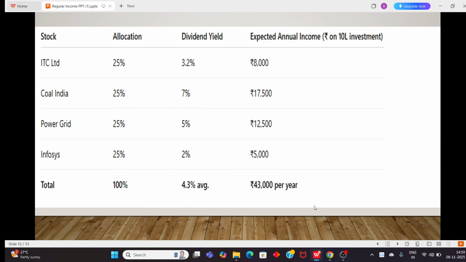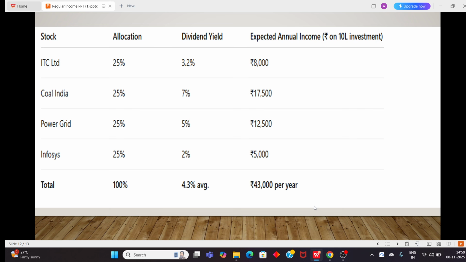When it comes to stocks, there are stocks like ITC, Coal India, Power Grid and Infosys, which have historically given a very good dividend yield on a quarterly or yearly basis. It keeps changing, but historically they have been consistently giving good dividends.